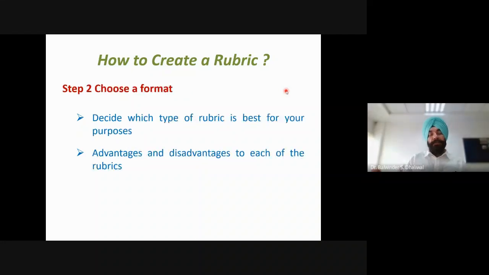Then the second step is that we need to choose a format, meaning which type of rubric is best suitable for the purpose which we have identified. So we need to identify the format. We have discussed advantages and disadvantages of each type: holistic rubric, analytic rubric. Depending upon the purpose of the evaluation, we need to choose the particular format, whether we want to go for holistic rubric, analytic rubric, task specific rubric, or generic rubric. All these things we need to decide at this point.